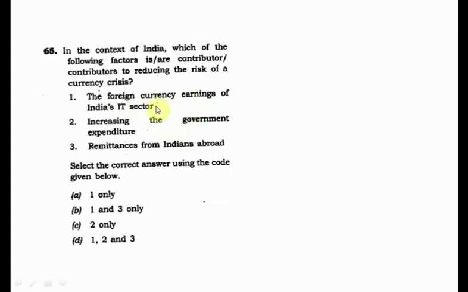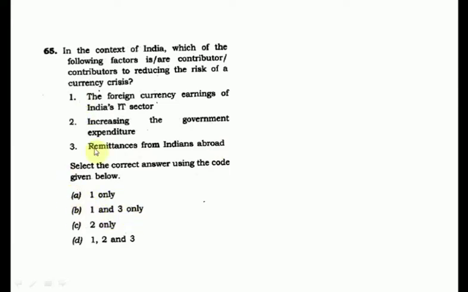See, the foreign currency earnings of the IT sector. So if the IT sector earns, the earnings will be in dollars, so dollars come into the market. And increasing the government expenditure, like we are spending, sorry, we are spending the rupees, so rupees are going out in this case. And remittance from Indians abroad, even in this case dollars come from different individuals abroad to their families, and in this case also the currency, I mean the dollar, comes from abroad into the Indian market. So the answer for this is 1 and 3, that is B.